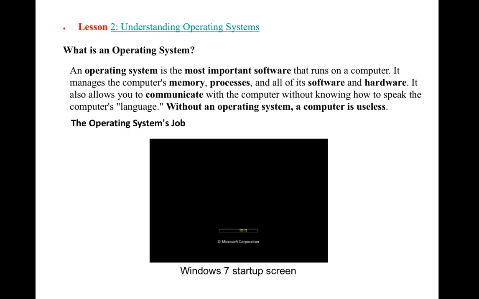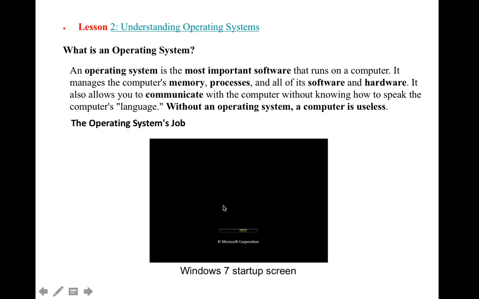It also allows you to communicate with the computer without needing to know how to speak its language. What do we count as an operating system? We have Windows, we have OS, we have Linux. We can say they are operating systems for computers, right?